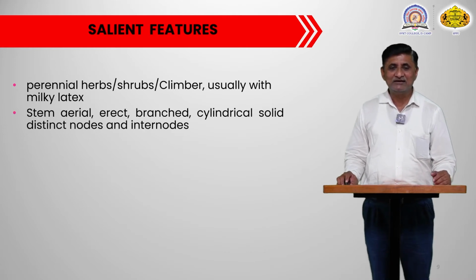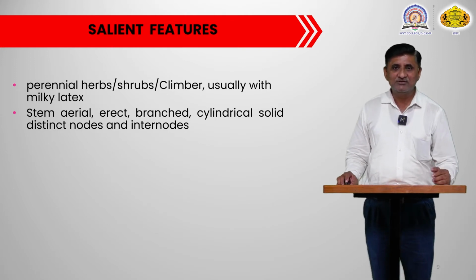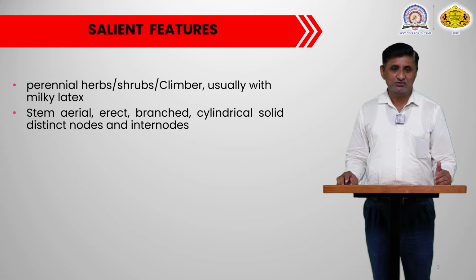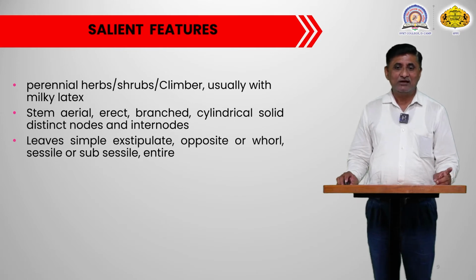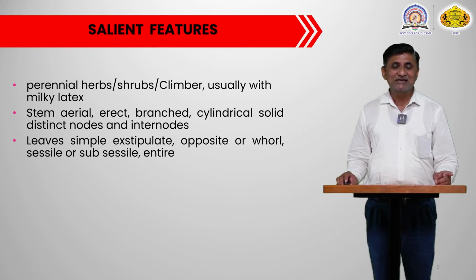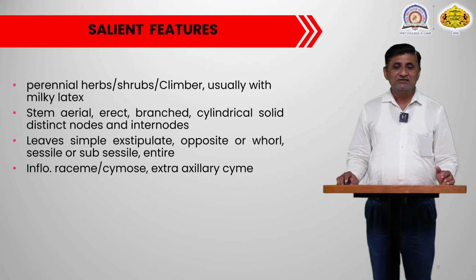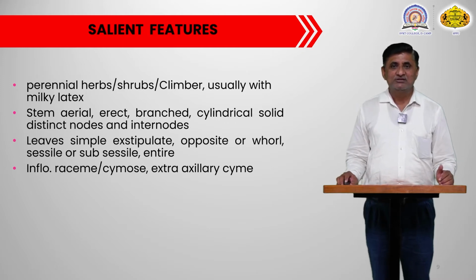The second salient feature is that the stem is aerial, erect, may be branched, cylindrical, solid with distinct nodes and internodes. Then the leaves are simple, exstipulate, opposite or whorled, mostly sessile or subsessile, and they have an entire margin. Then the inflorescence may be a raceme or cymose, extra-axillary cyme or polychasial kind of cymose inflorescence occurs in this particular family.